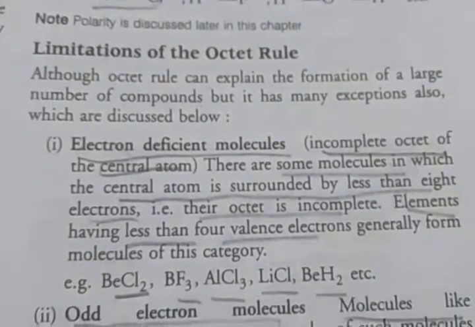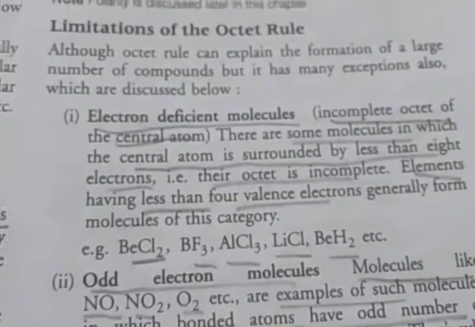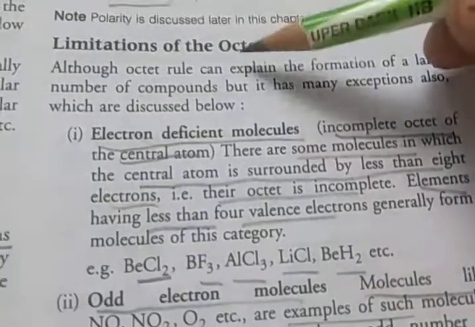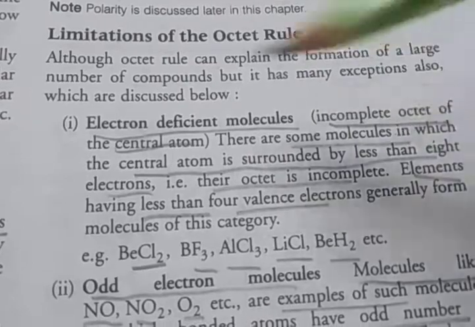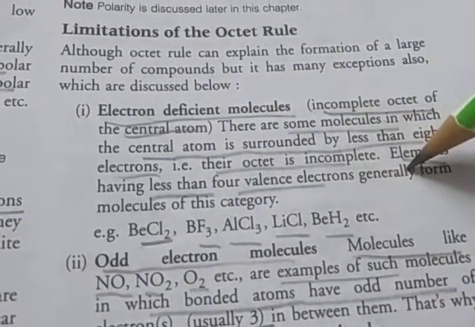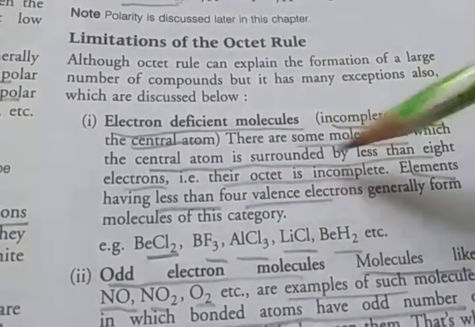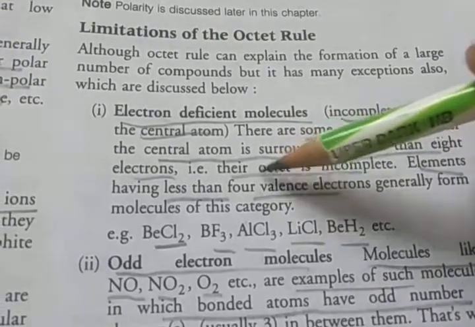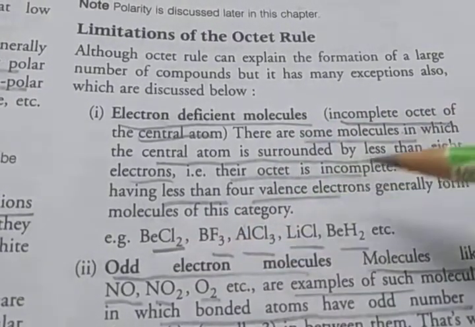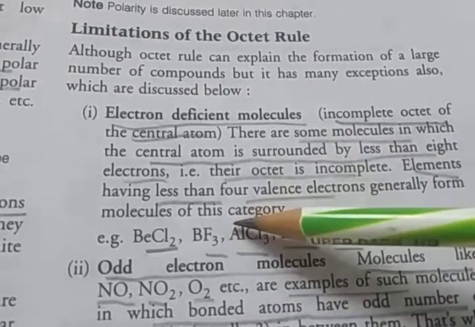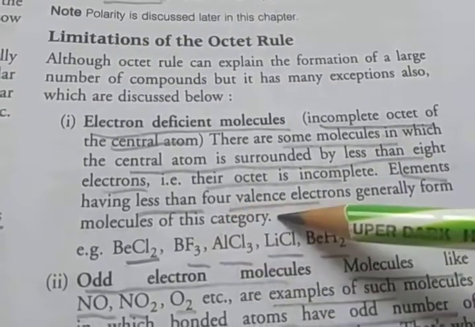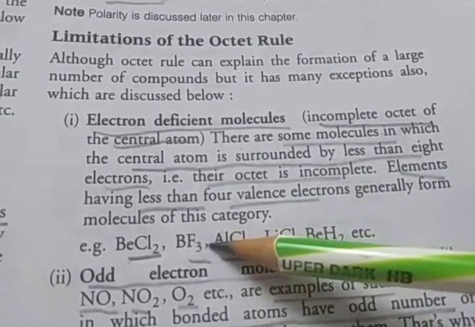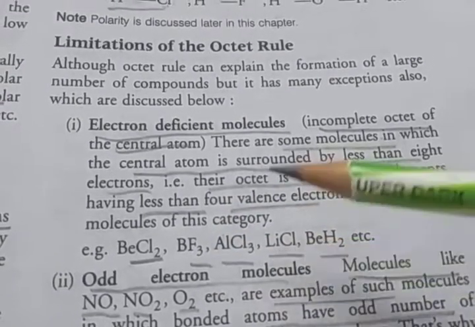Next is the limitation of the octet rule. The octet rule can explain the formation of a large number of compounds, but it has many exceptions. First is electron deficient molecules. There are some molecules in which the central atom is surrounded by less than 8 electrons, so their octet is incomplete. Elements having fewer than 4 valence electrons generally form molecules of this category. This is not explained by the octet rule.